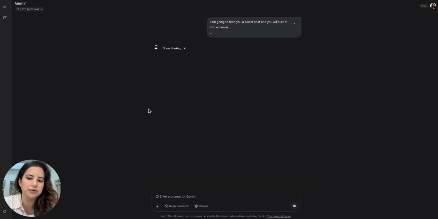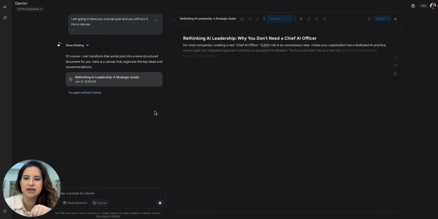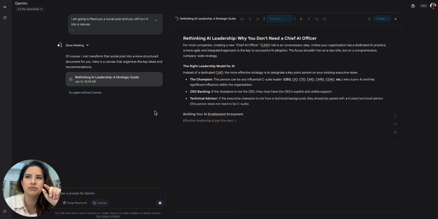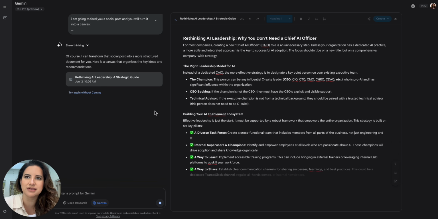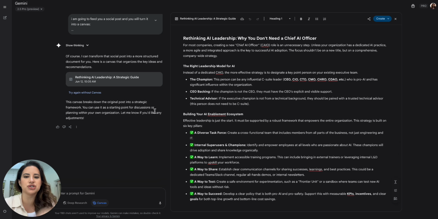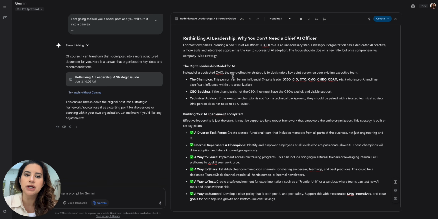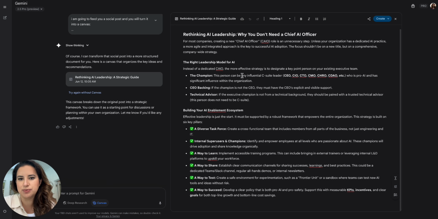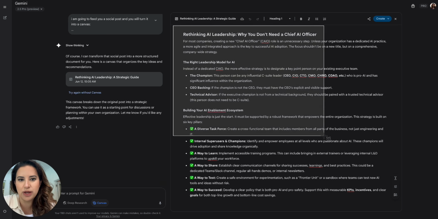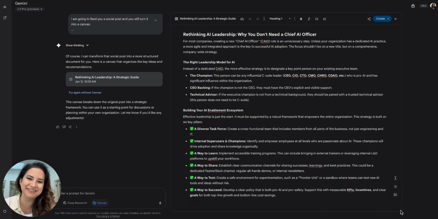The other thing you can do is an annoying workaround, but you can ask Gemini to write anything in a canvas, like write me one sentence about post-its, and then you can just overtake the canvas itself and put in your actual post. So this is fine. It turned my social post into more of a blog post. And honestly, I'm gonna screenshot this because it looks way better than my social post.